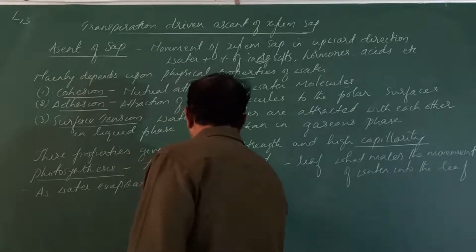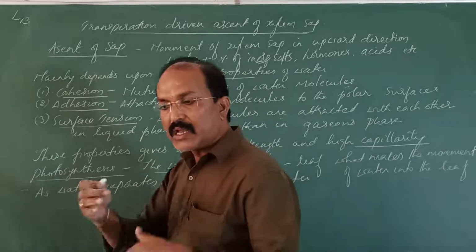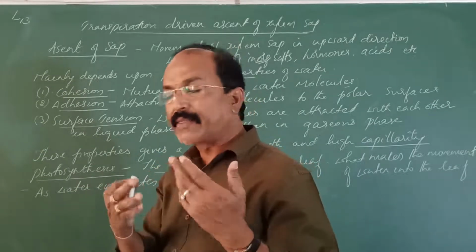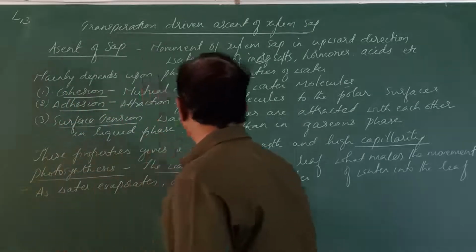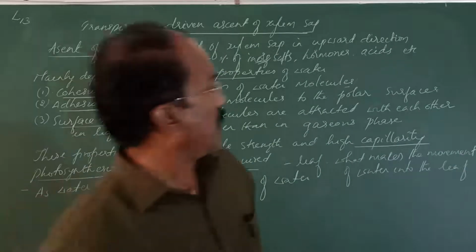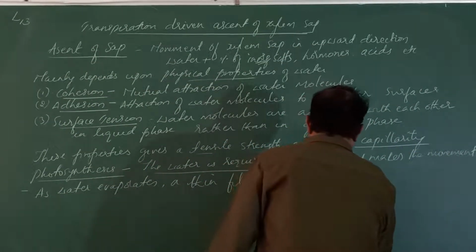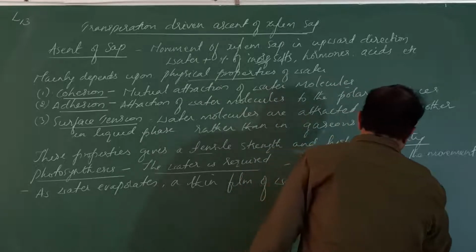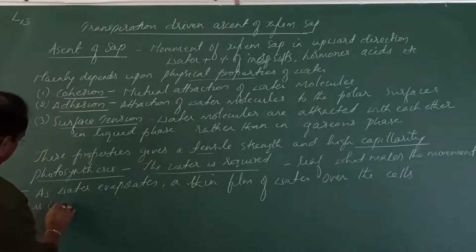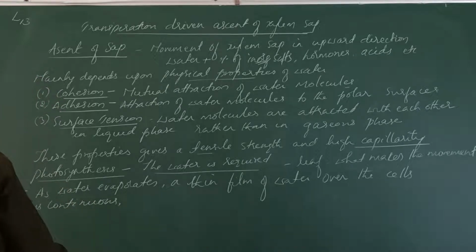a thin film of water on the surface of the cells. A thin film of water means what? A thin layer of water over the cells is continuous.